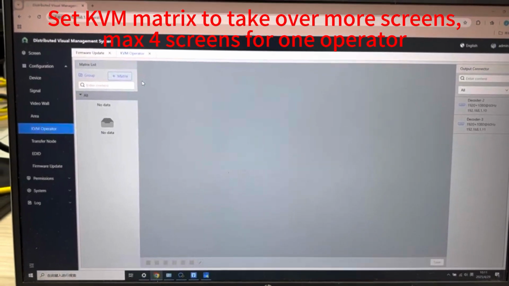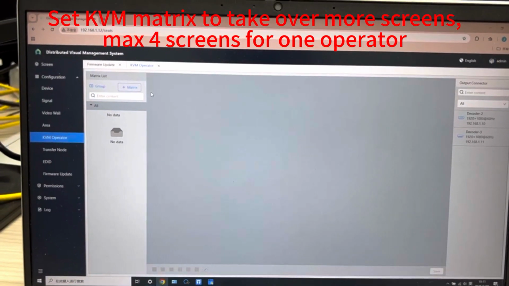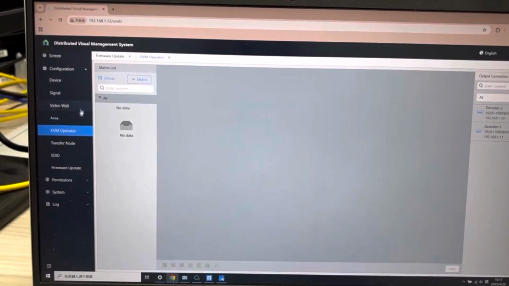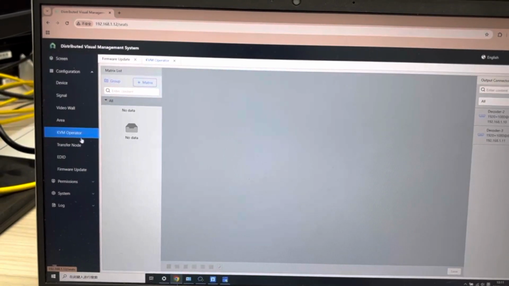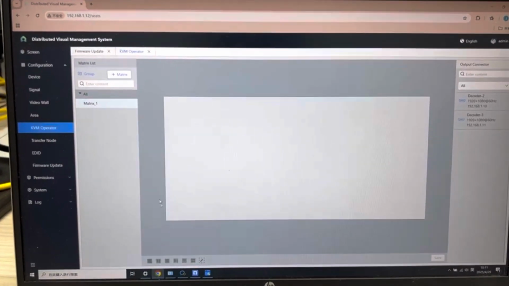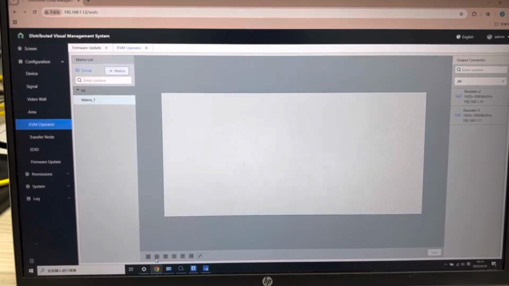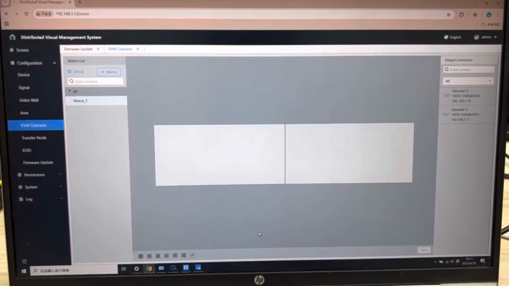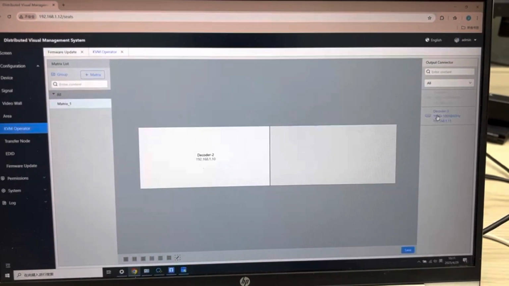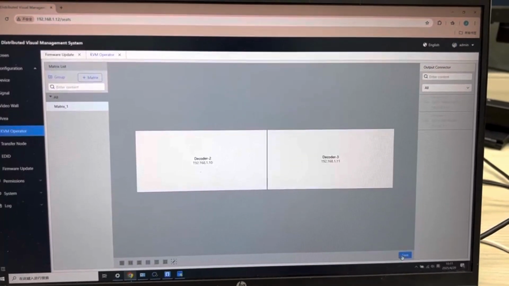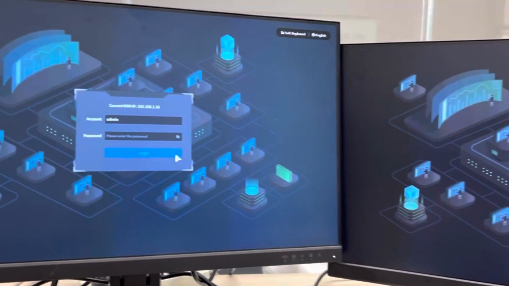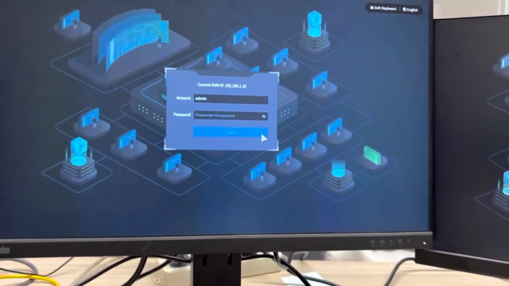We support KVM operator matrix with up to 4 nodes to meet the need for an operator to control multiple seats. You can find the KVM operator button on the website software, and then add a new matrix. Here are different layouts. Choose one layout you want, and we also support customize. And drag and drop your decoder on it. Save it. As you can see here, these two seats are composed as a KVM matrix.